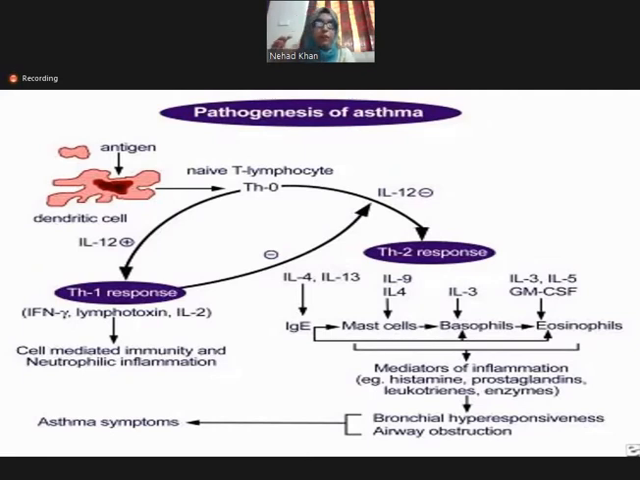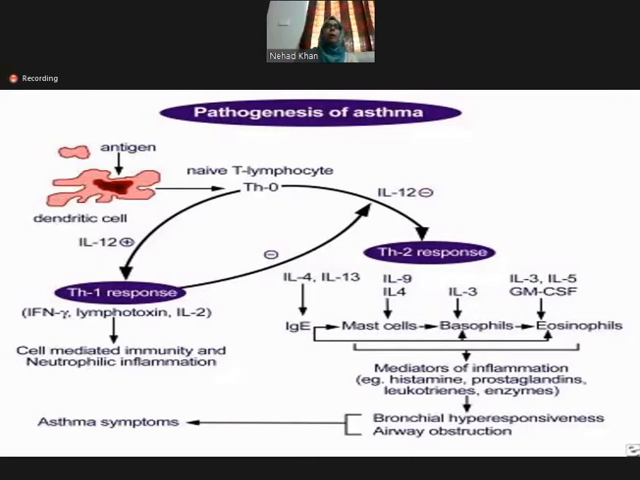So what happens when the patient is re-exposed to the same allergen? Then these mast cells release the mediators of inflammation, the histamine. And this histamine causes bronchial hyperresponsiveness and airway obstruction. I think it is clear. The pathogenesis of asthma is clear.